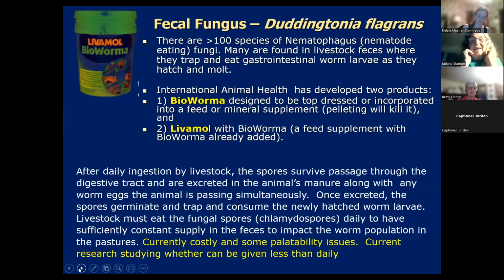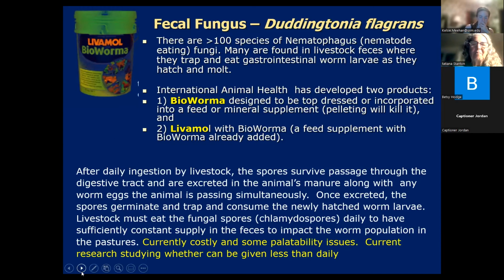So one of these was Duddingtonia flagrans. In nature, there's lots of nematode trapping fungi. And a lot of these have evolved to live in livestock feces and to eat the gastrointestinal worm larvae as they hatch out of that feces. And in preliminary studies that were done quite a few years ago, Duddingtonia flagrans really stood out as a good one. And so they did studies in Scotland, and then Scotland sort of dropped it, and Australia took it up, and International Animal Health developed these two products.